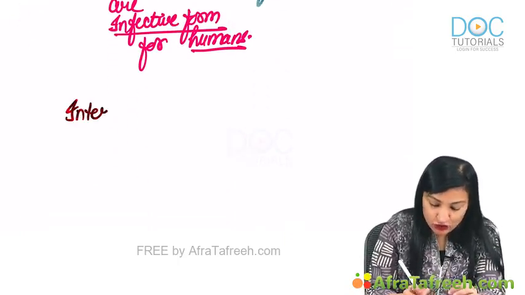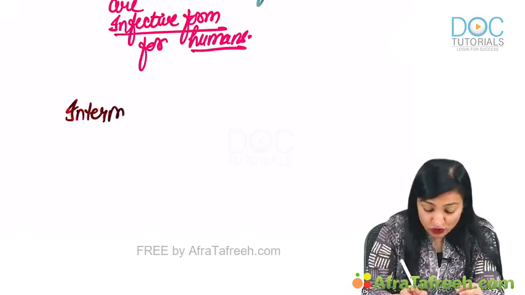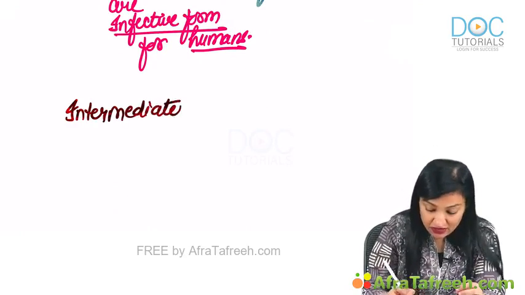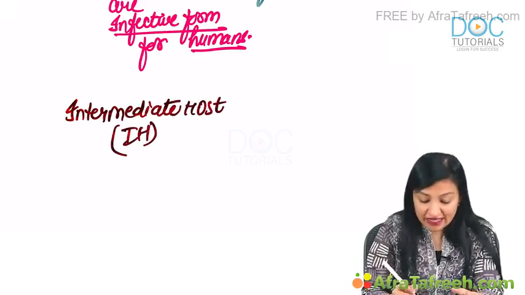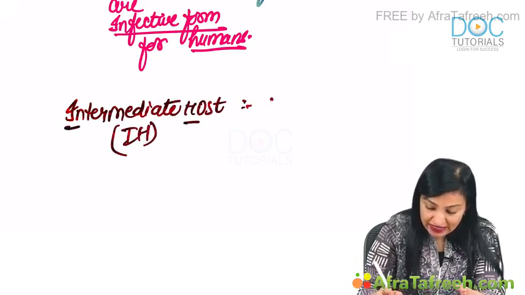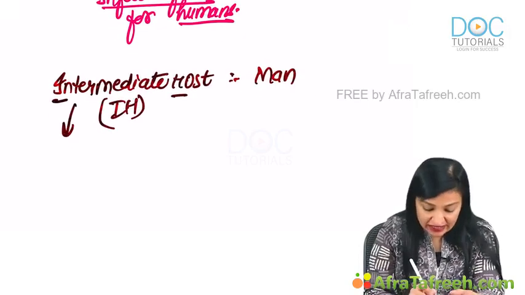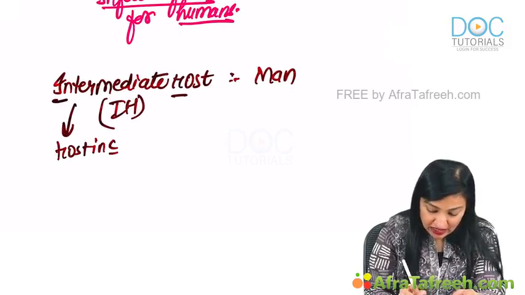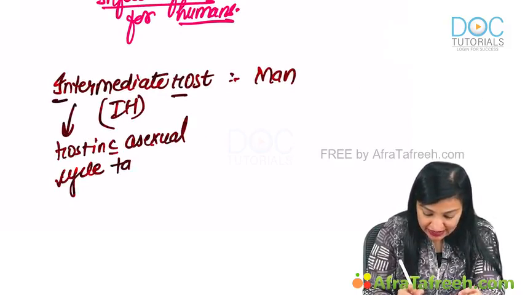See, there are very few parasites in parasitology where man serves as the intermediate host, and this is one example, malaria. Intermediate host, I am going to use the short form IH for intermediate host. Intermediate host is man. Intermediate host of a parasite is a host in which the asexual cycle of the parasite takes place.